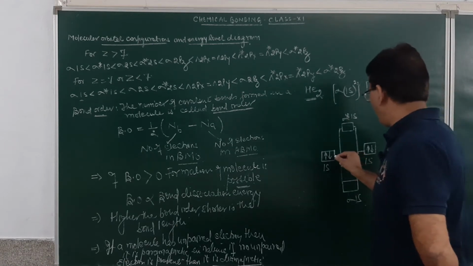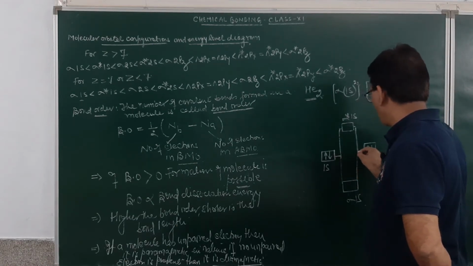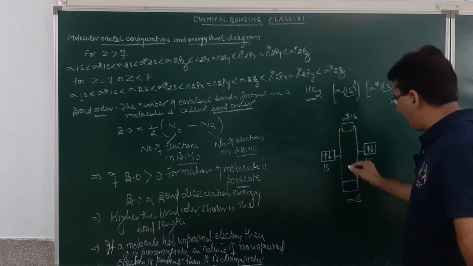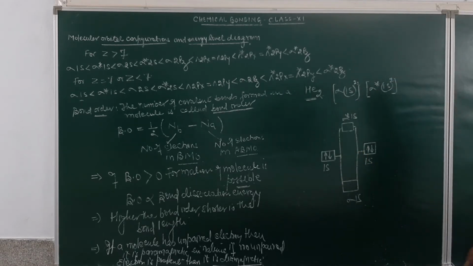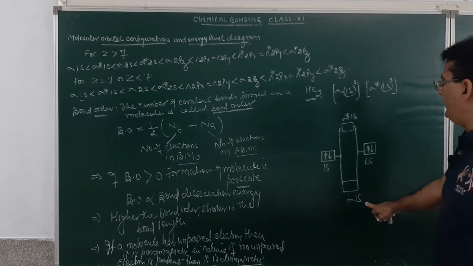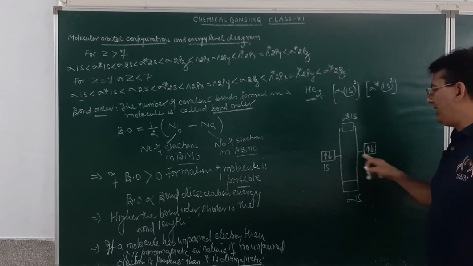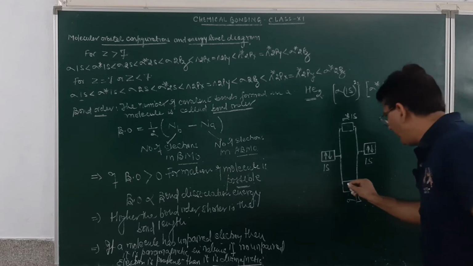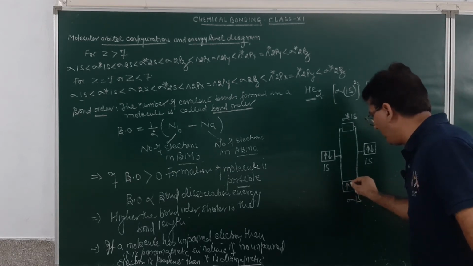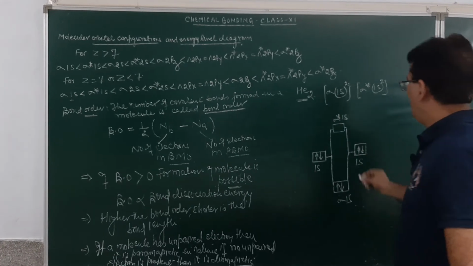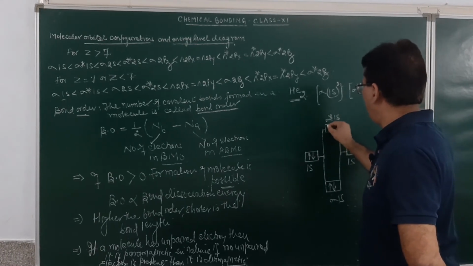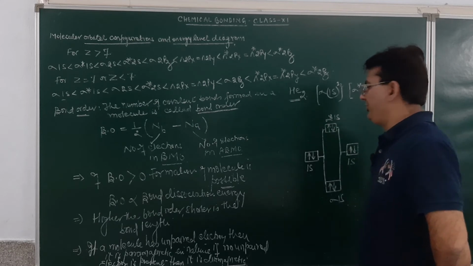So, the 1s and 1s atomic orbitals will overlap and result in the formation of sigma 1s and sigma anti-bonding 1s molecular orbitals. Is it clear? This is sigma bonding, this is anti-bonding. When 1s and 1s combine, it will result in the formation of a bonding molecular orbital. There are 2 electrons in the bonding molecular orbital. Here it will result in the formation of an anti-bonding molecular orbital.